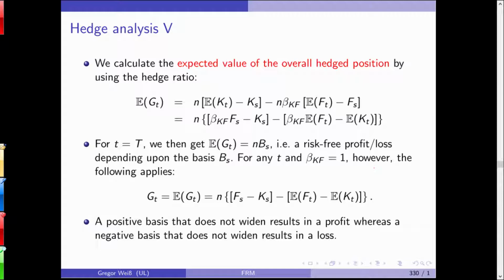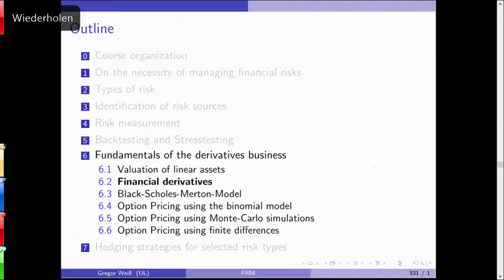So a positive basis that does not widen results in a profit, whereas a negative basis that does not widen results in a loss. So depending on the current basis, you can earn a profit or loss, and if you observe a basis today and it increases or decreases, you might also earn a profit or a loss.